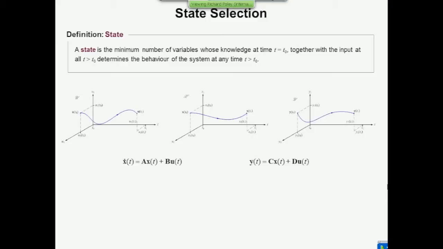So this point u of t0, that point there in this plane, captures the value of the input vector at time t0. And as time evolves, that point in the plane, u1, u2, moves too because the input is changing. And so you have in this sort of three-dimensional graph a view of the evolution of the input over time.